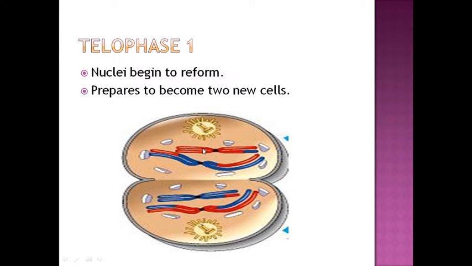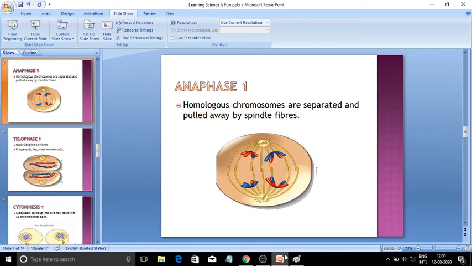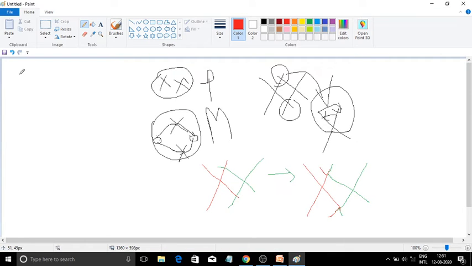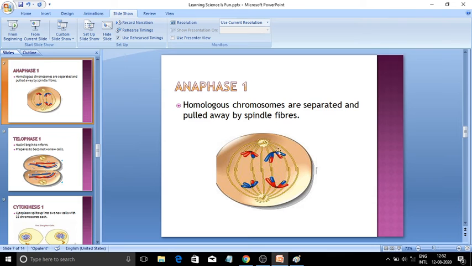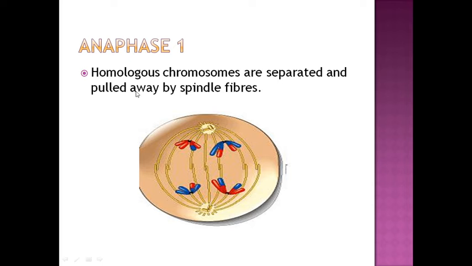Hope you understood like this. Let me tell you like this. So these were in pairs. This one is one chromosome and this is one chromosome, with 2 chromatids each, this goes to one side, this goes to the other side. Hope you've understood right now. So what happened? Homologous chromosomes are separated and pulled away by spindle fibers.